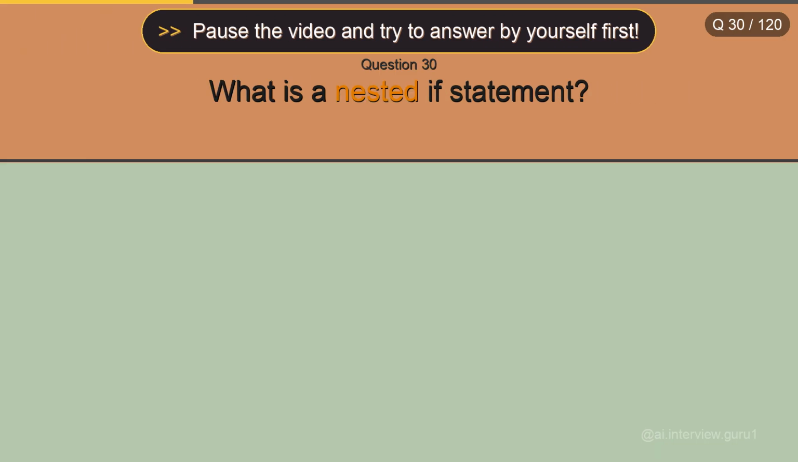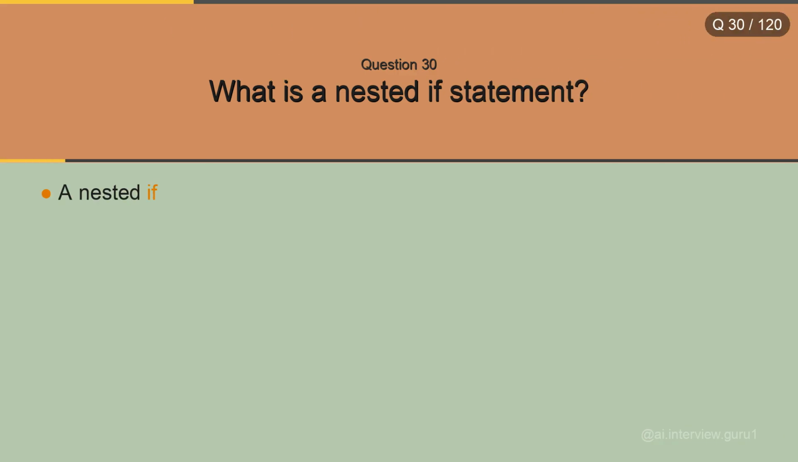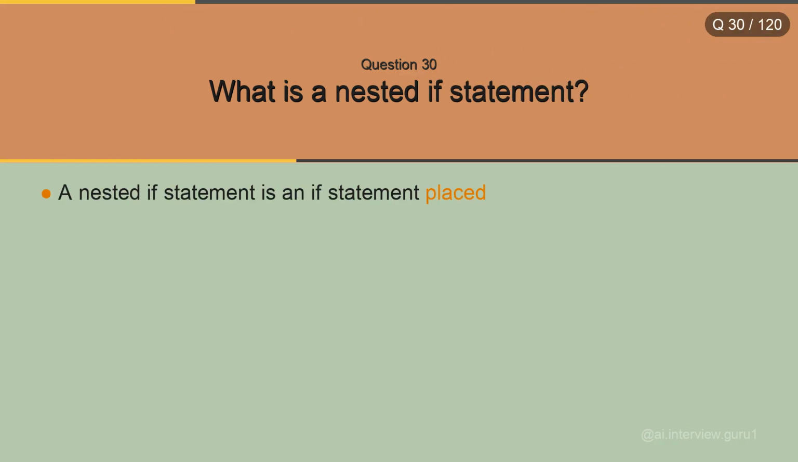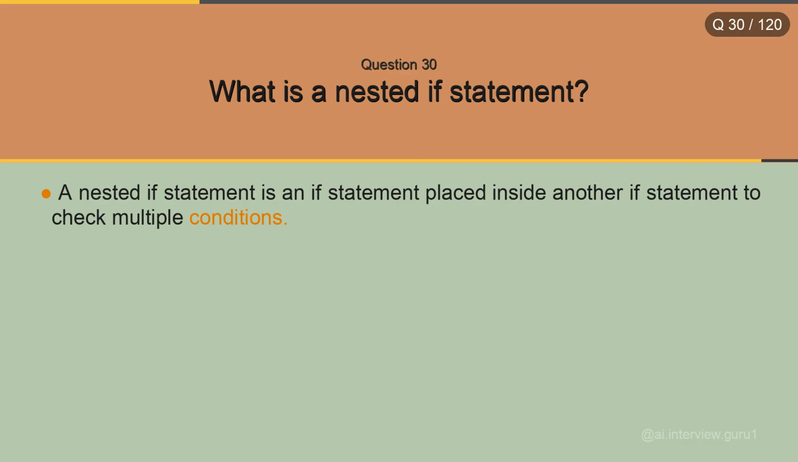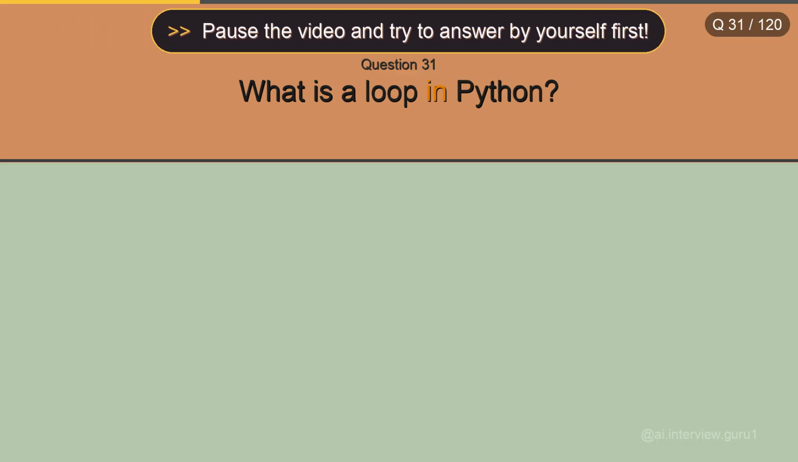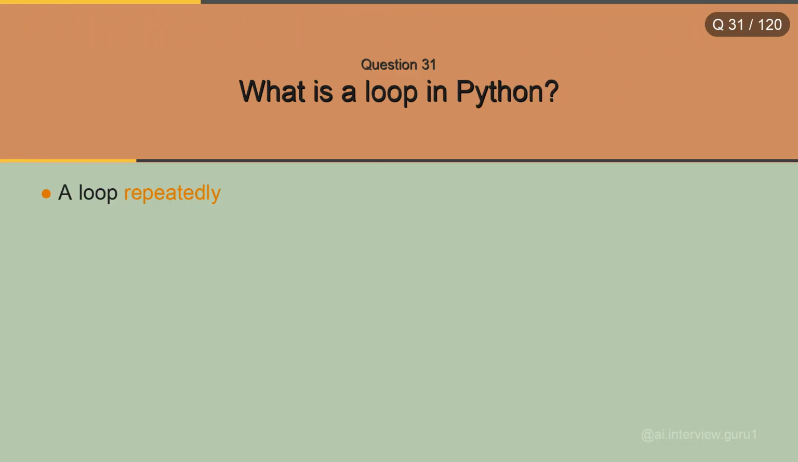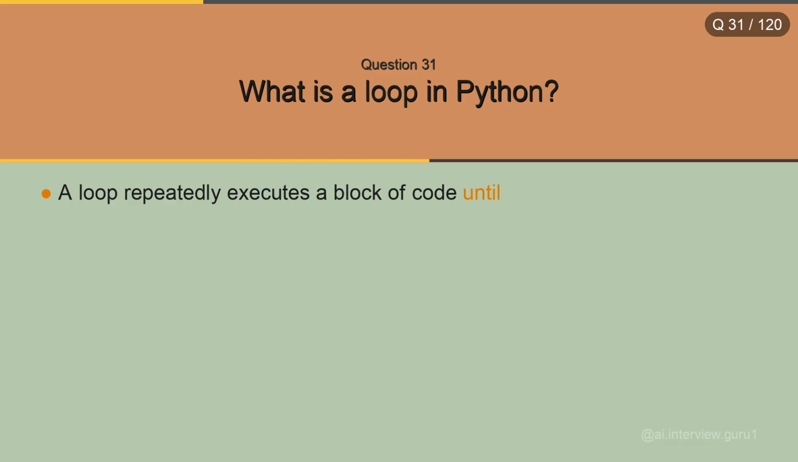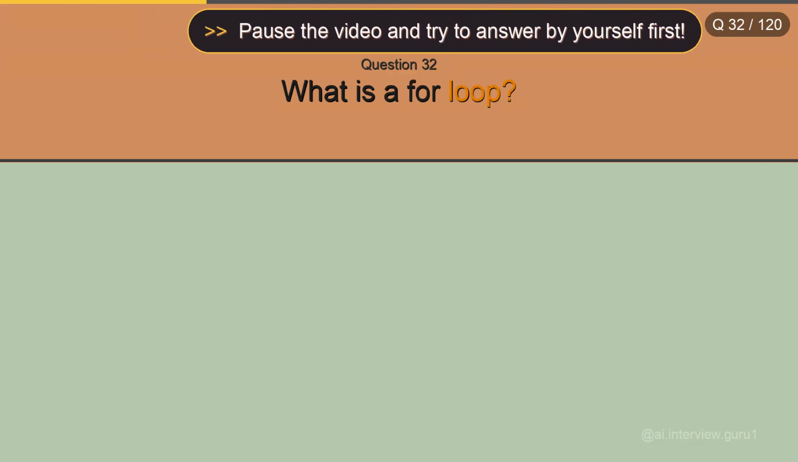What is a nested if statement? A nested if statement is an if statement placed inside another if statement to check multiple conditions. What is a loop in Python? A loop repeatedly executes a block of code until a specified condition is met. What is a for loop?